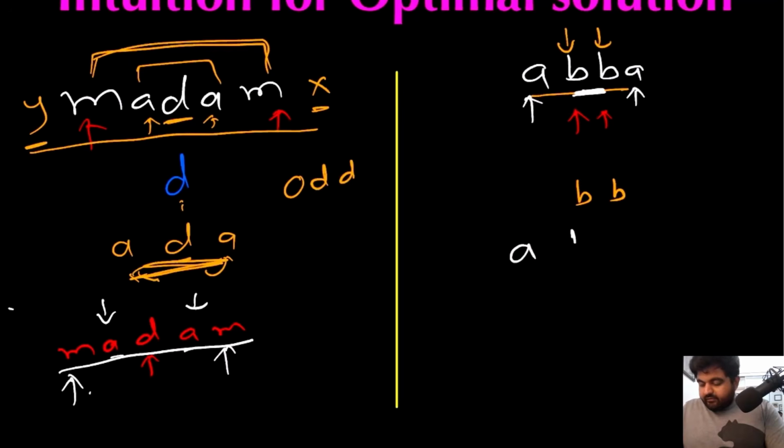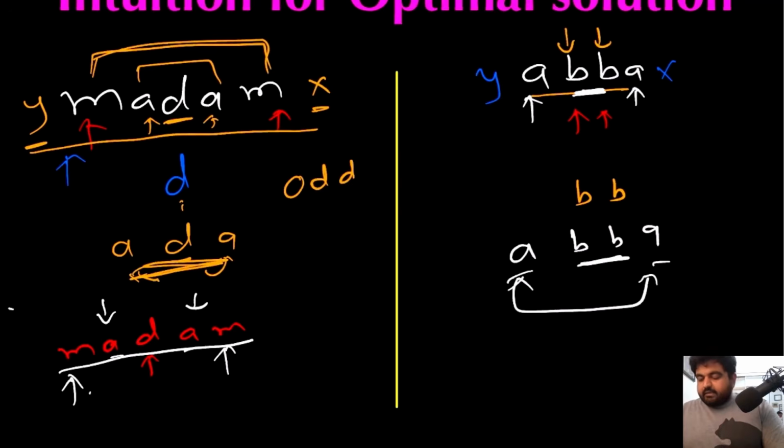So if we form a value that looks like this, BB was already a palindrome, and the two values we added are also the same. So because they are the same, this whole thing becomes a palindrome. And again, just like in this case, if we add an X and Y over here, this whole thing will not be a palindrome, only this ABBA would remain a palindrome.